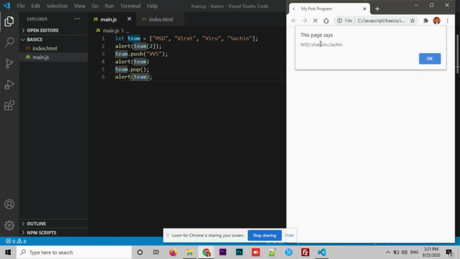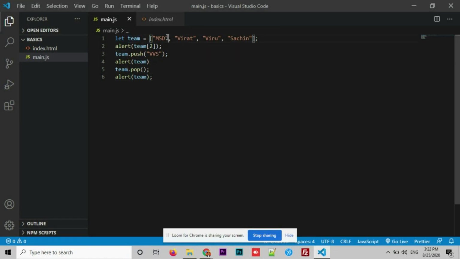See this. Now, by making use of the push method, we are going to add an element at the end of the array. Similarly, if you want to remove the element which is there at the end of the array, we can make use of pop. Along with these two, we have an option in order to play around with the first element inside the array. Those are shift and unshift. Let's try and see how those two will work.